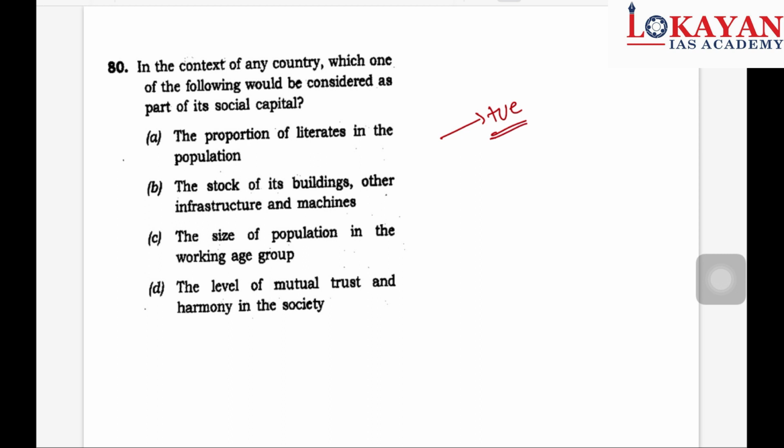What is social capital? Proportion of literates, stock of buildings. Again, this is physical capital. Size of population in the working age group. Again, this is not social capital. Level of mutual trust and harmony in society. So this is the correct answer.